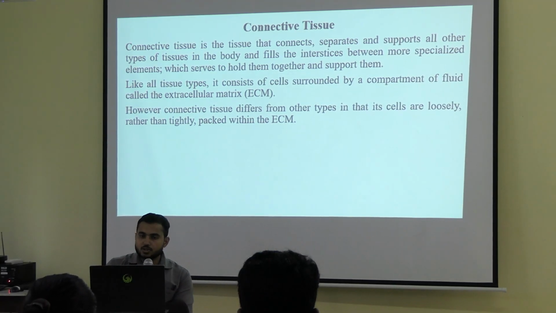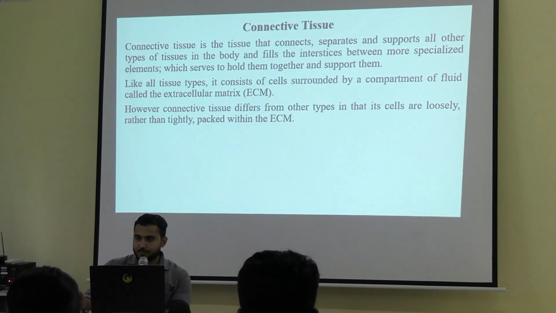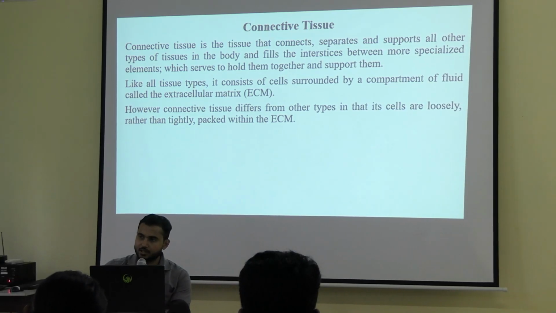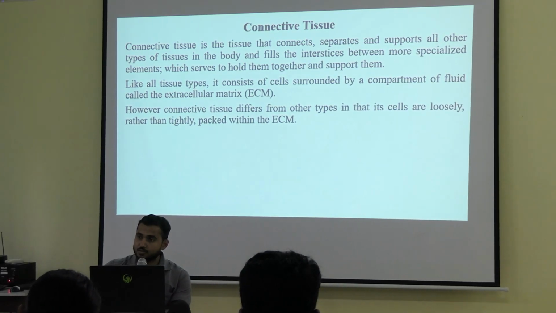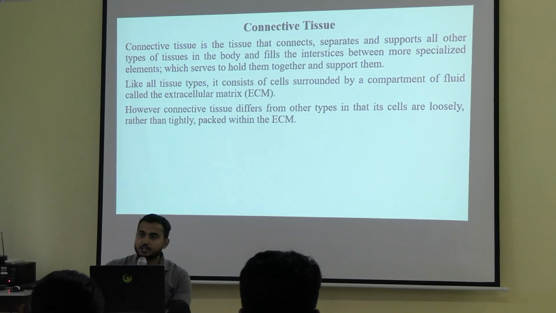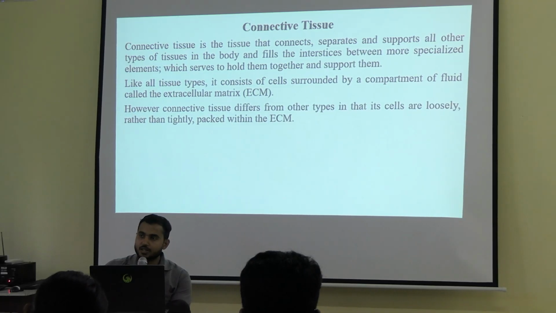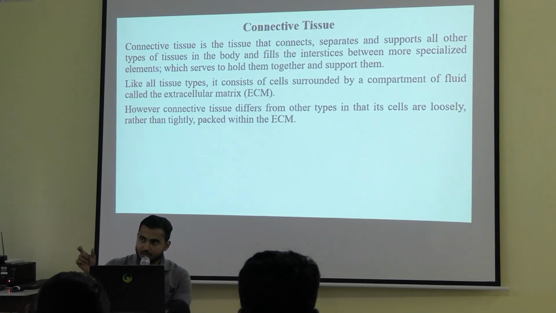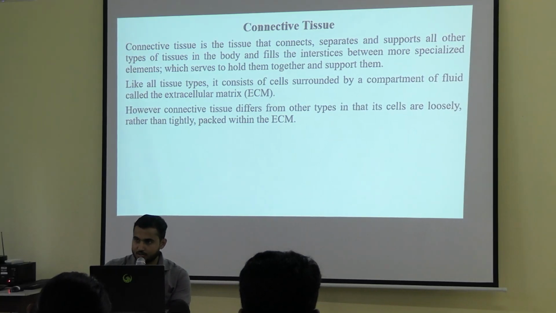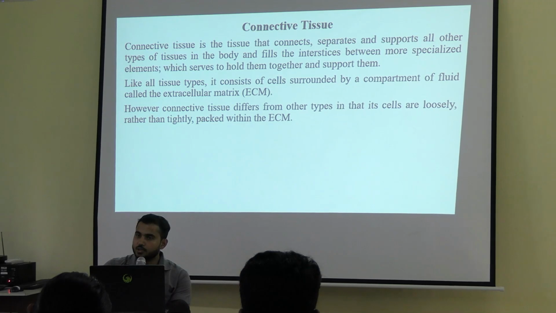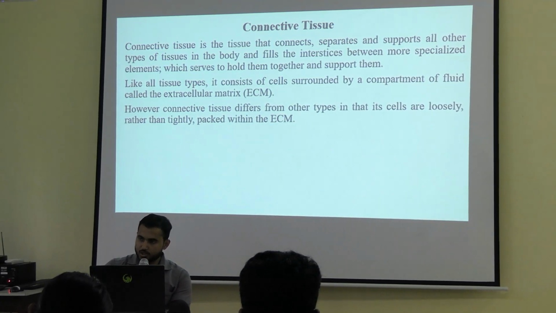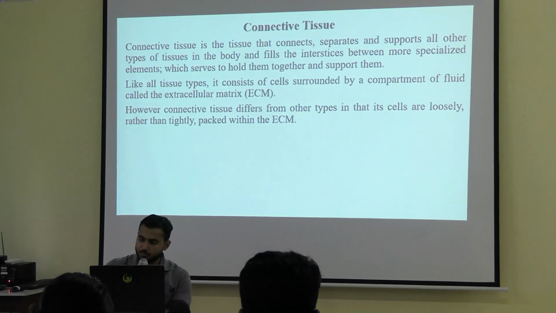So connective tissue is the tissue that connects, separates and supports all other tissues of the body. First of all, it will connect, support and separate all other tissues of the body. Along with that, it also fills the interstices between the different tissues and organs, to hold them and support them together. Suppose there are two tissues; in between both the tissues the connective tissue will be present.